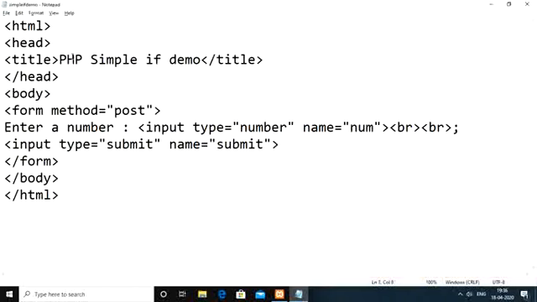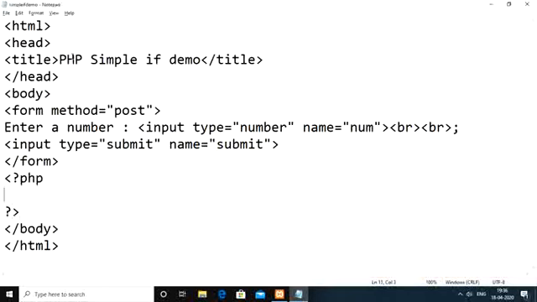So simply you have to see one 'enter a number' followed by a text field. If we give some number and then press the submit button, that value should be posted, and that should be received within your PHP script here. So now in a script you need to begin PHP, then the closing script tag.